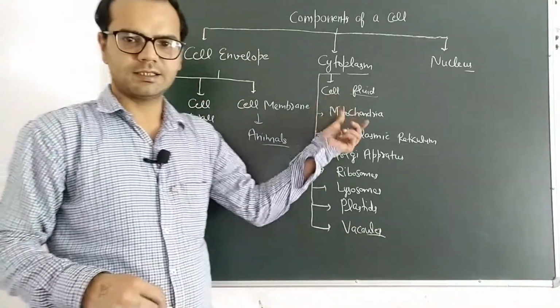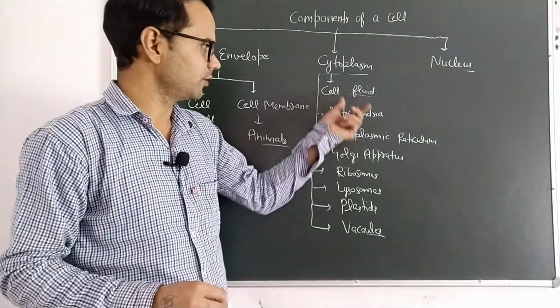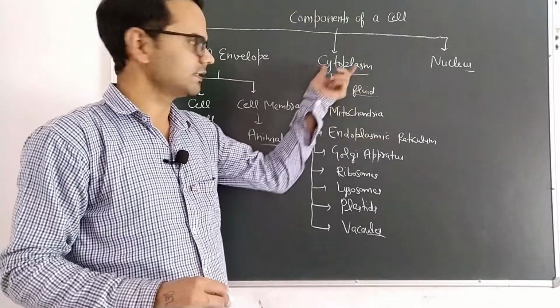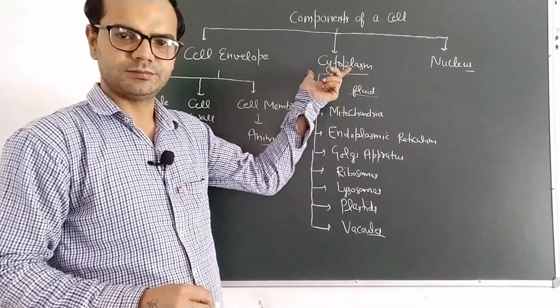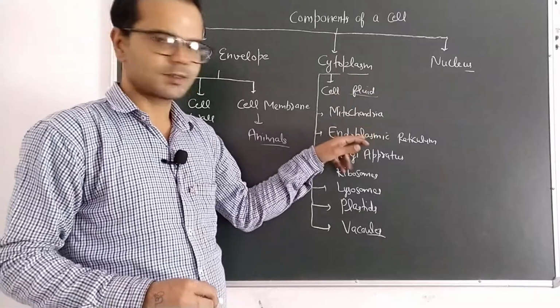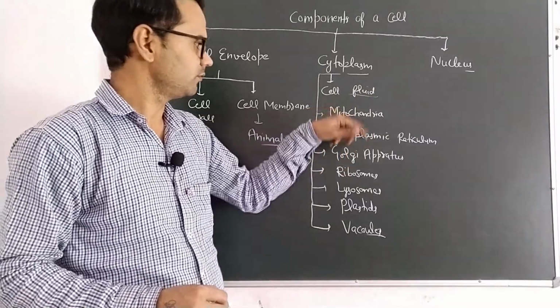So these all are the cell organelles which are present in, or embedded in, the fluid of the cell that is called cytoplasm. Each has a specific function. We will discuss them one by one.